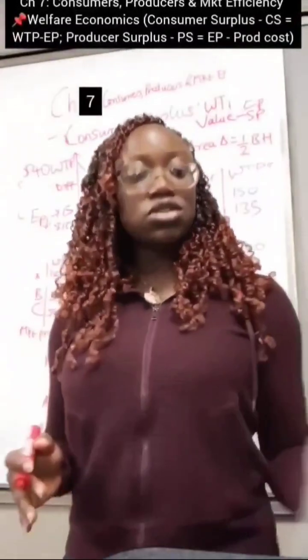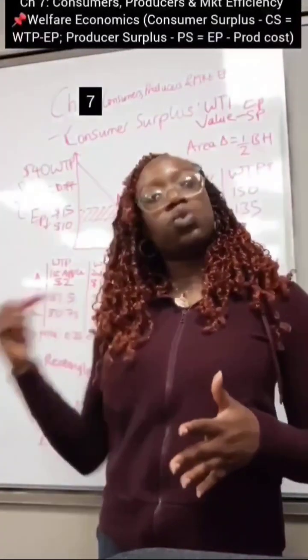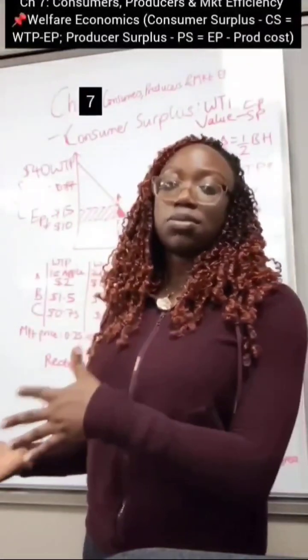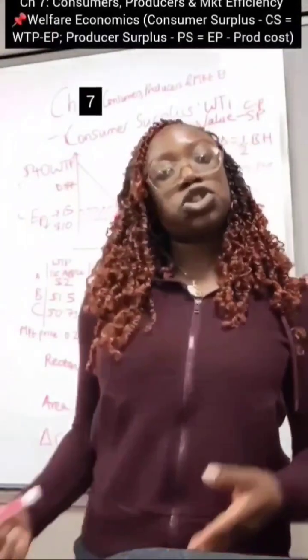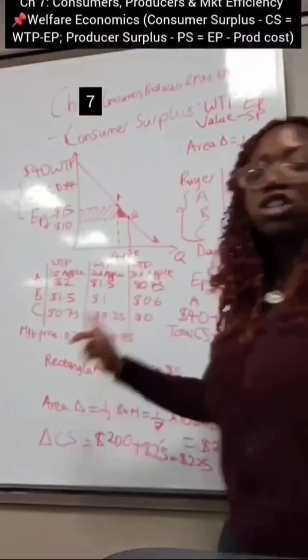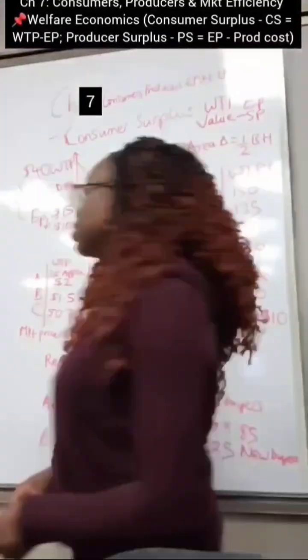So for related goods, the consumer surplus of good X doesn't relate to the price of good Y, right? It's directly the price of good Y that for sure affects the consumer surplus of good Y. In this case, we're looking at apples, so the change in the price of apple is directly, for sure, going to affect the consumer surplus of apple. It doesn't have anything to do with orange, which is a related good. It could be a substitute good or a complementary good, okay? So that's something I want to emphasize.